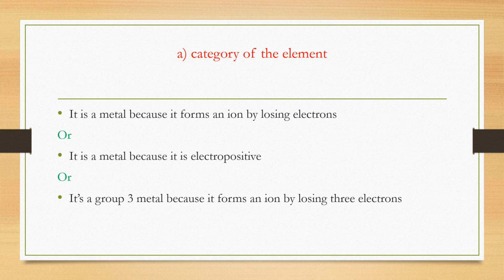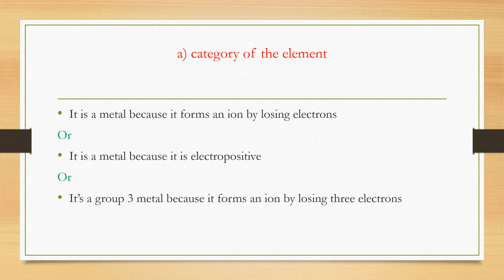But even if you still talk about it, it is okay, because you already know its atomic number, which is 13. So the metal is aluminium, and therefore its category is a metal. And the reason, because it is a metal, it forms an ion by losing electrons. That is a characteristic of all metals. They all form ions by losing electrons.